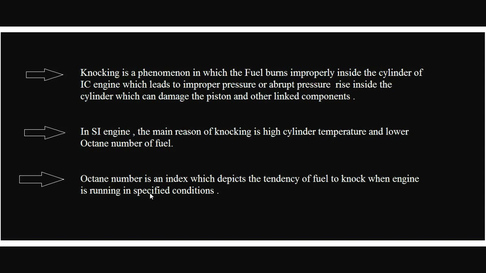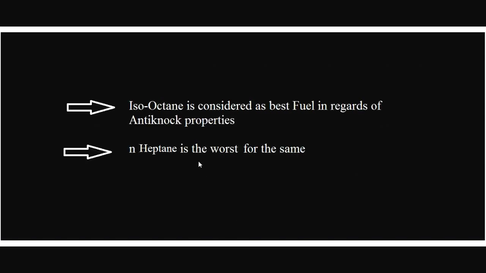Now what is octane number? It is very simple to understand. Remember that when we run an SI engine with different fuels, it is found that isooctane is the best fuel in regard to anti-knock properties. Isooctane is a sort of hydrocarbon.